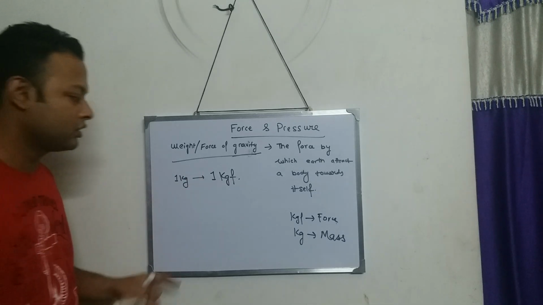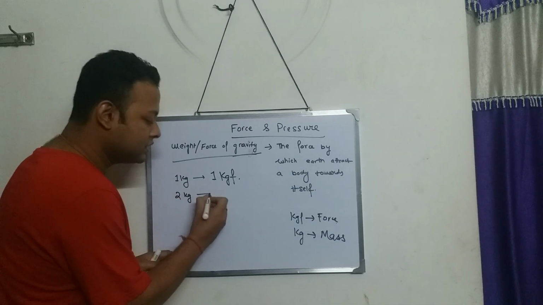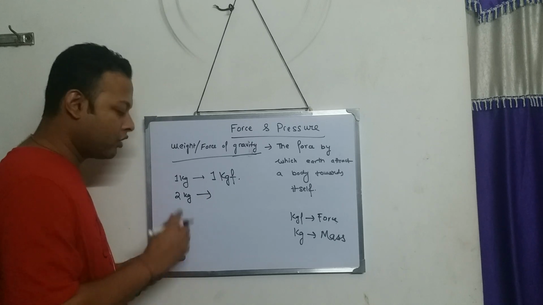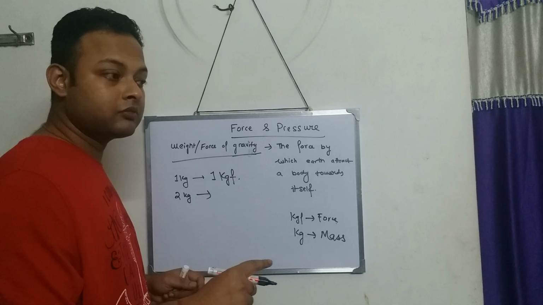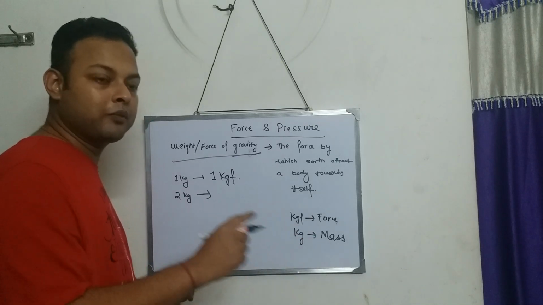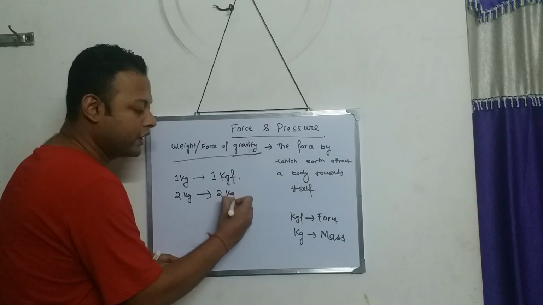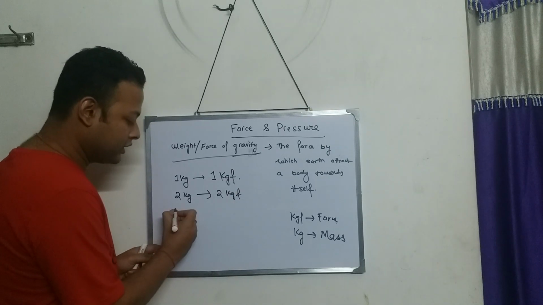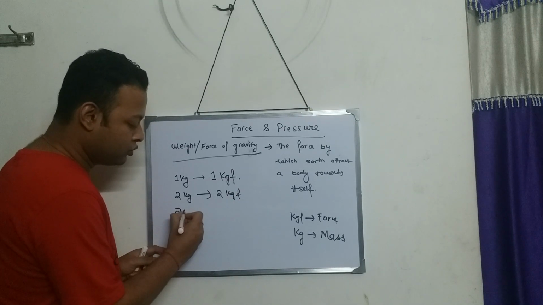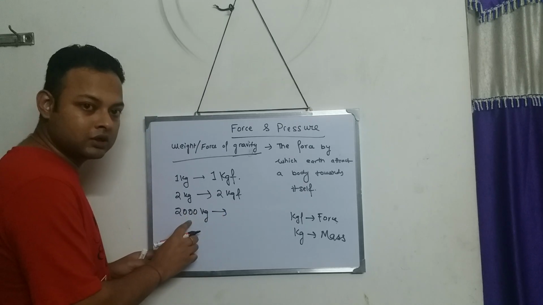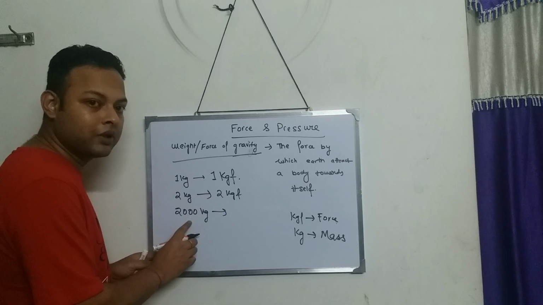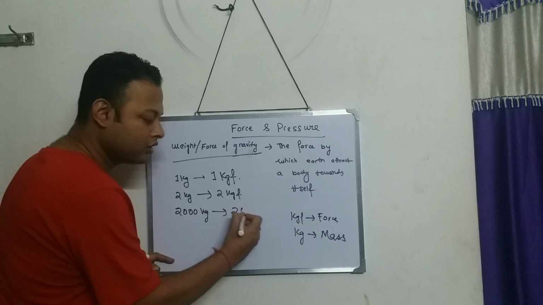So 1 kg is attracted by earth by how much force? 1 kgf. A body of mass 2 kg is also attracted by earth, and the earth applies 2 kgf. If a body is of mass 2000 kg, then the earth will apply 2000 kgf on that body.